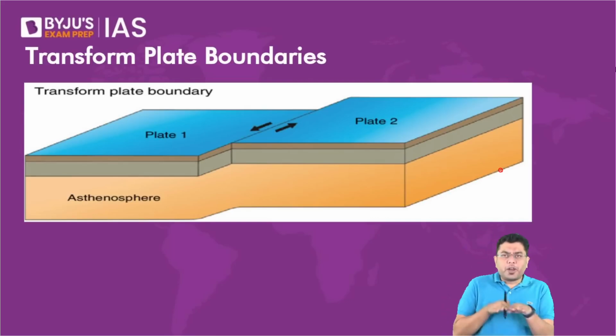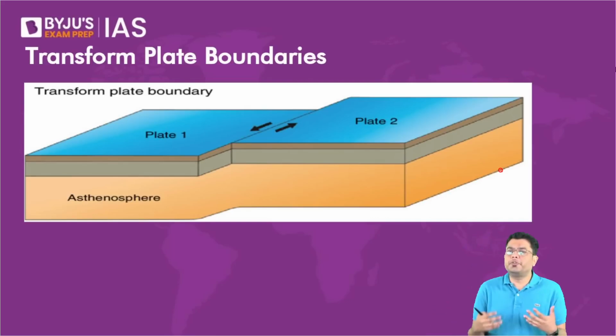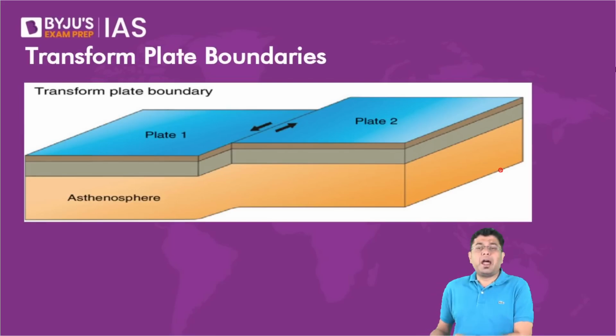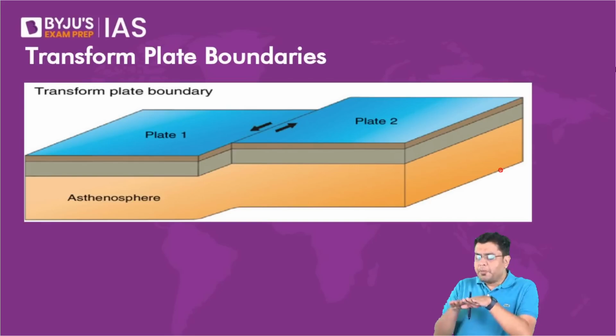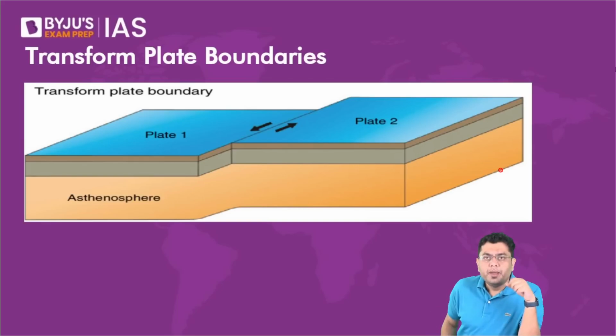Then we come across the transform movement of plates or transform plate boundaries. Now, transform plates movement means they are moving parallel to each other. Now, when they are moving parallel to each other, will there be a creation of a newer crust? No. Will there be a destruction of the existing crust?